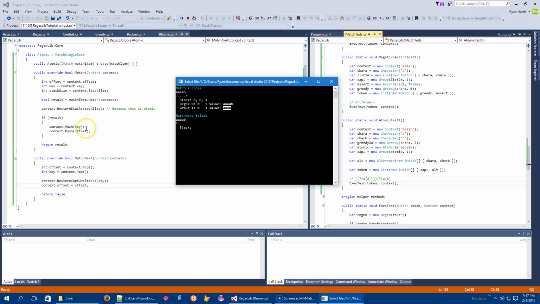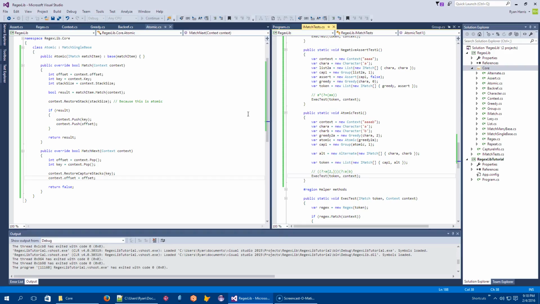But what did I store? I stored the key and the offset in that order. So the key, which is how many capture groups were present when I started, none. And the offset, which is where did I start atomically matching, which was the beginning, are now stored. And then after that was the alternation, for which the second item, right, in slot number 1 matched. And so this looks correct. I backtrack, I have no other options for B, and then it's atomic, and the whole thing unfolds. Okay, so that appears correct.